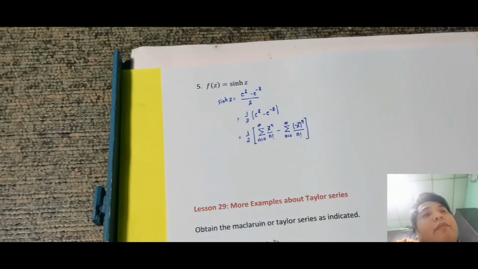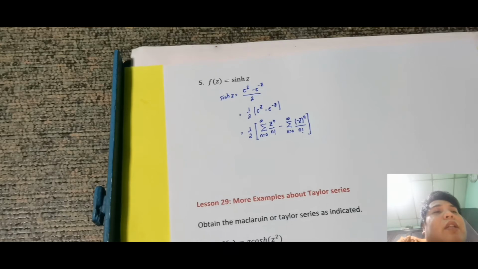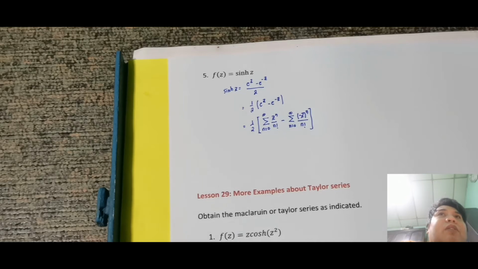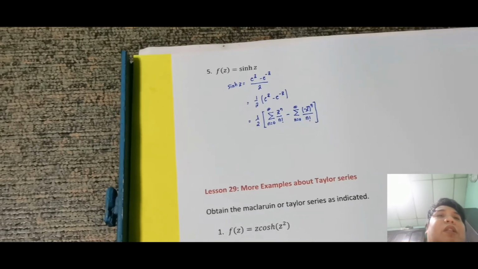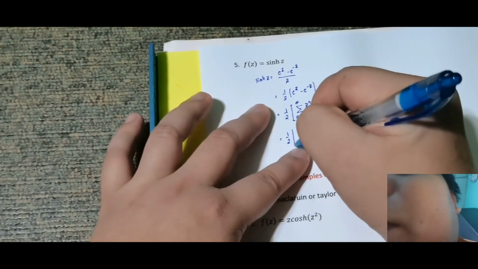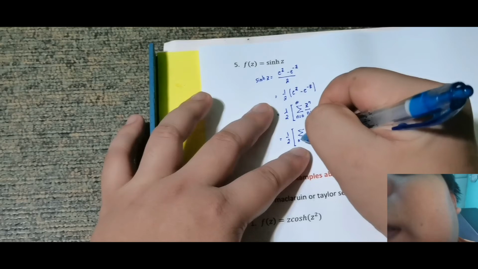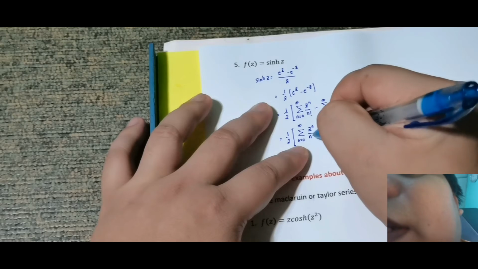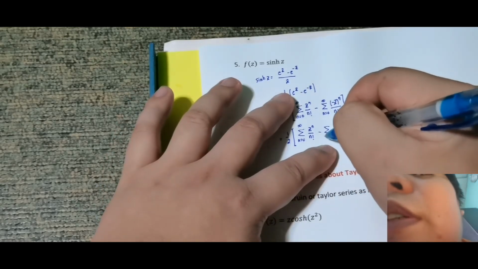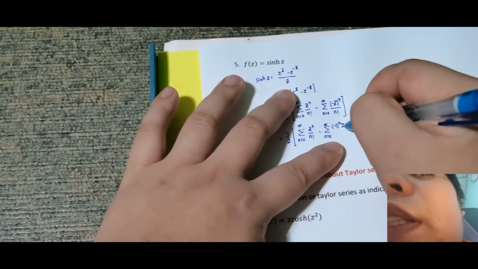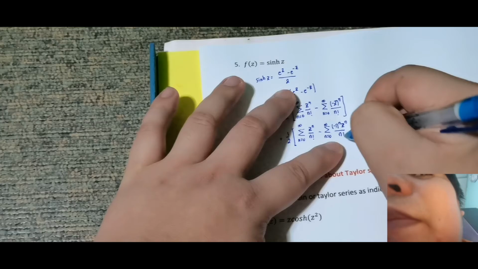Okay, so consider lang din natin ulit yung isa. Ano mangyari dyan? Ang mangyari, may negative 1 raised to n doon. Okay, so may dalawang klase na naman mangyari. So ulitin ko lang muna. So this is equal sa 1/2 multiplied by summation for n is equal to 0 up to infinity ng z raised to n over n factorial minus summation for n is equal to 0 up to infinity ng negative 1 raised to n tapos z raised to n over n factorial.